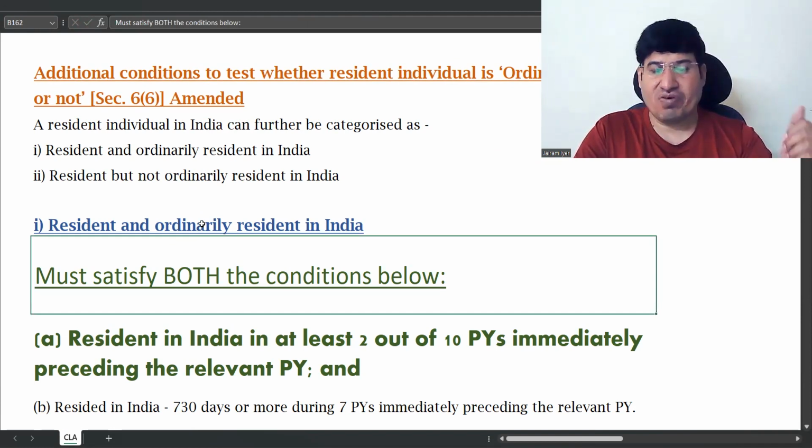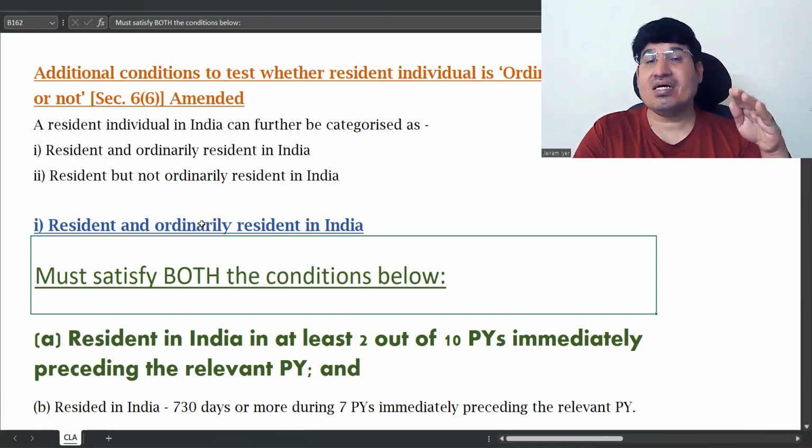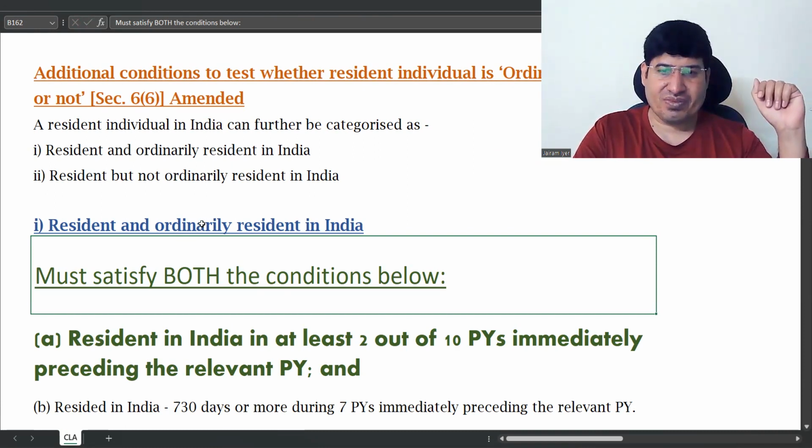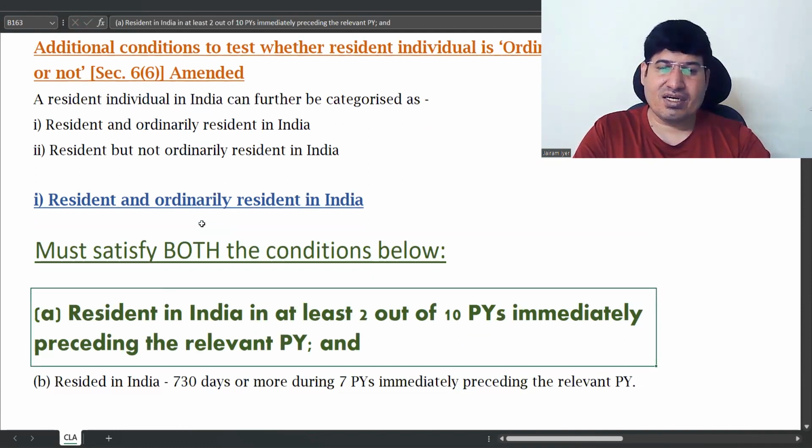So in additional conditions, what you have to understand, we never look at the previous year. For basic conditions, the previous year is very important. You look at certain other things also behind the previous year, but always previous year is there in the condition. But in additional conditions, you always look at the year before the previous year. So here is resident in India at least 2 out of 10 previous years immediately preceding the relevant previous year.